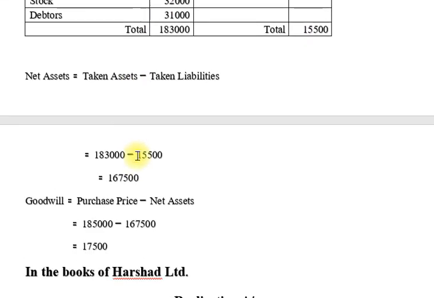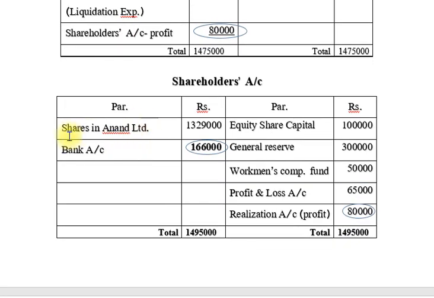So we note down in our shareholders account shares in Anand Limited 13 lakh 29,000. Now we find the difference: 14 lakh 95,000 minus 13 lakh 29,000 is 1 lakh 66,000 rupees. This we transfer to the bank account. I hope you understand the shareholders account.